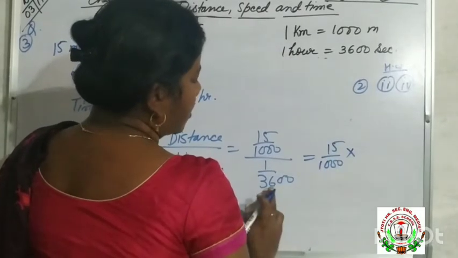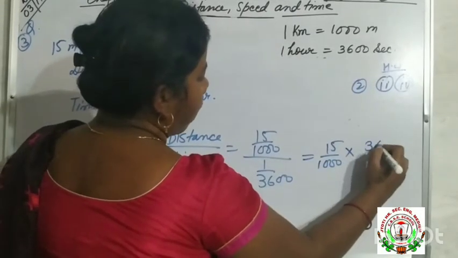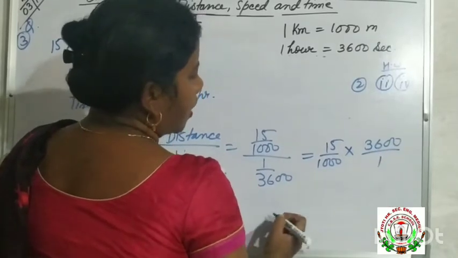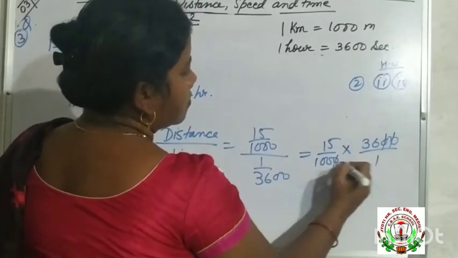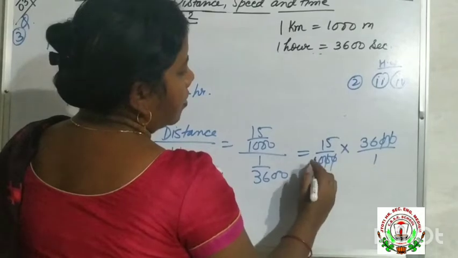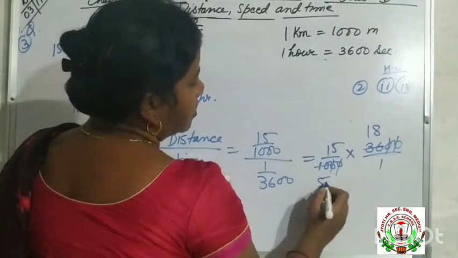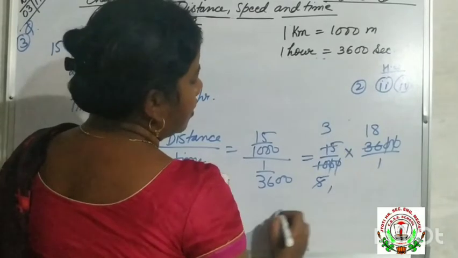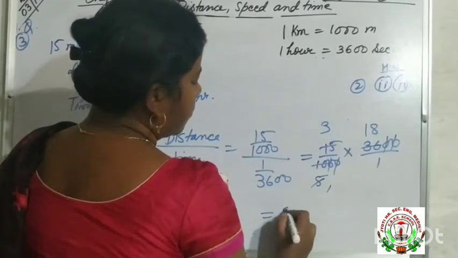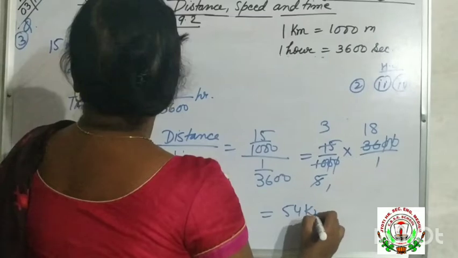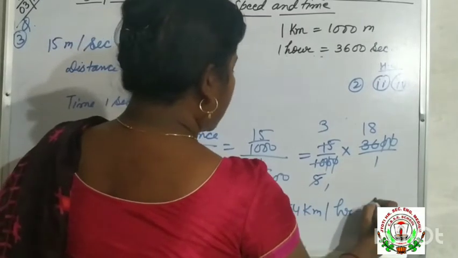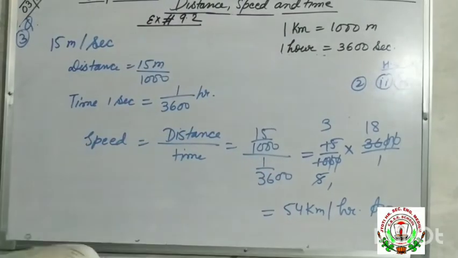Now when we convert this division, we will put multiplication sign. This denominator will go up. Okay, now cancel 0 0. Both are even numbers. 2 5 are 10. 2 1 are 2. 2 8 are 16. 5 1 are 5. 5 3 are 15. 18 3 are 54 kilometer per hour. This is the answer. Understood?